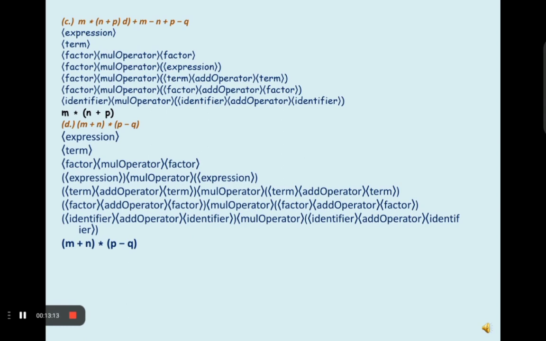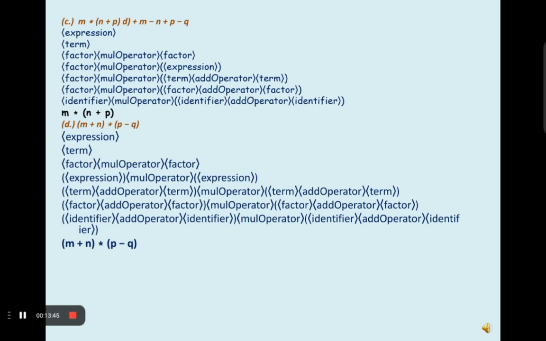Similarly, m plus n star p minus q, this string is generated because it follows the pattern expression, multiply operator, expression, where each expression can be further broken down recursively. So in this way we have generated all the strings, and we have shown which string is generated and which string is not generated.